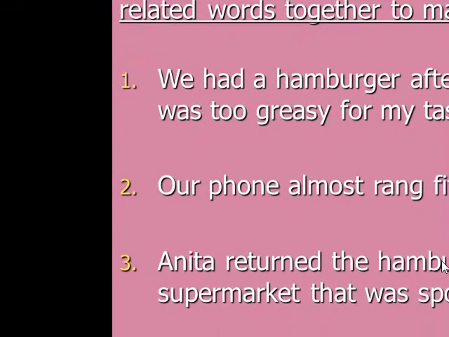Anita returned the hamburger to the supermarket that was spoiled. So "that was spoiled" is the misplaced modifier. It describes the supermarket. So do supermarkets get rotten? I don't know. Let's check the answers.